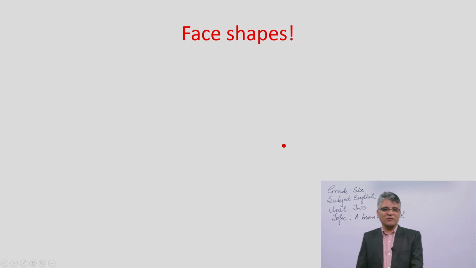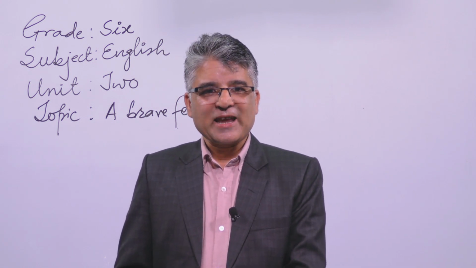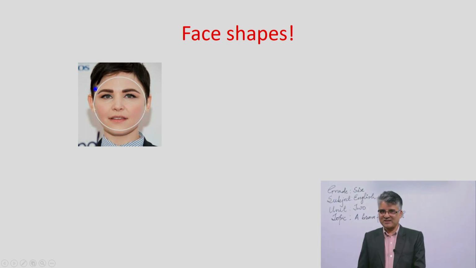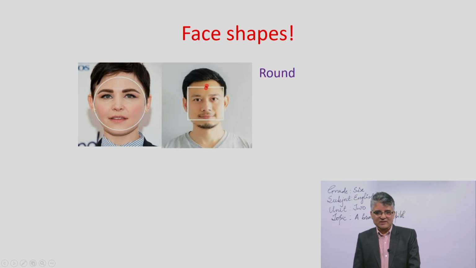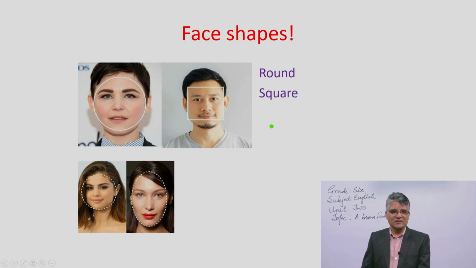So let's know some of the facial structures of human beings. So can you say the facial structure of this boy? You see a circle here. So it is a circular face. Yes? That means round face. Can you tell the facial structure of this man? Yes, this is square. You are right. And here? Yes, it is like the same circular, but it is quite different.